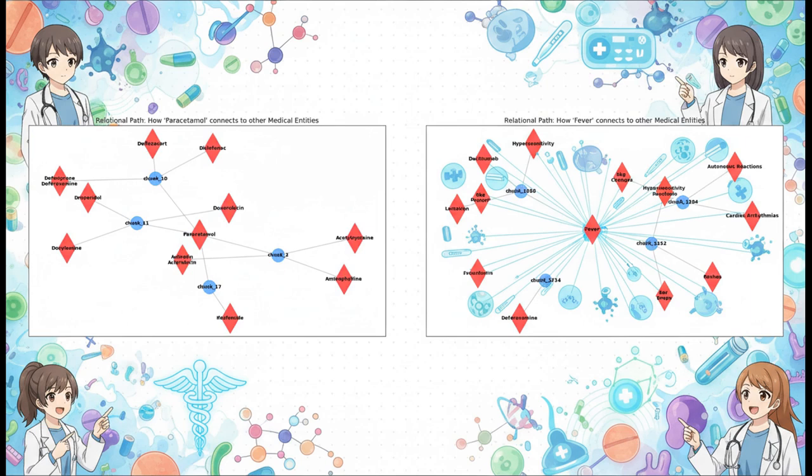And here's the visual proof. These graphs show the relationships the system was able to preserve. On the left, it directly connects paracetamol to its known side effects and related drugs. On the right, it maps the concept of fever to all its related symptoms and treatments. This is exactly that critical context that traditional systems often decapitate. Here, it's not just preserved, it's the very backbone of the system.